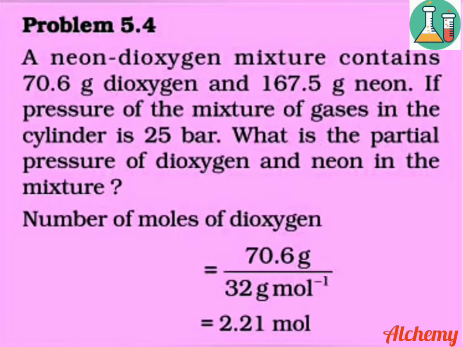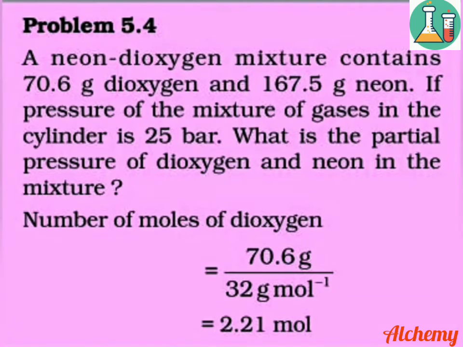A neon dioxygen mixture contains 70.6 gram dioxygen and 167.5 gram neon. If the pressure of the mixture of gases in the cylinder is 25 bar, what is the partial pressure of dioxygen and neon in the mixture? The partial pressure is given by mole fraction into total pressure. To find the mole fraction, first we should find the number of moles of dioxygen and neon. To find the number of moles, the equation is mass divided by molar mass.